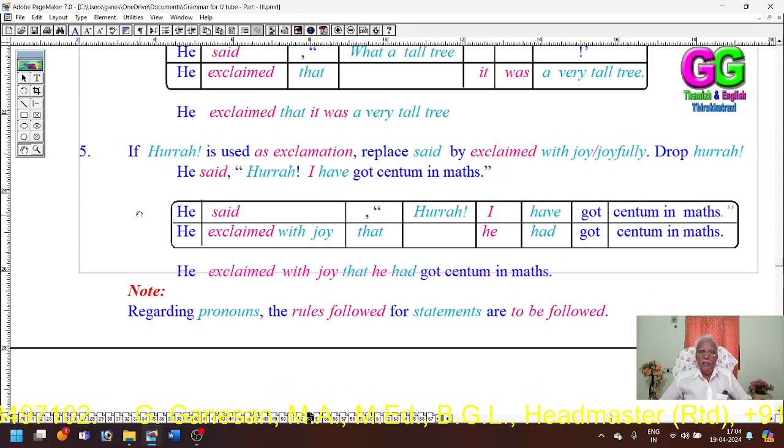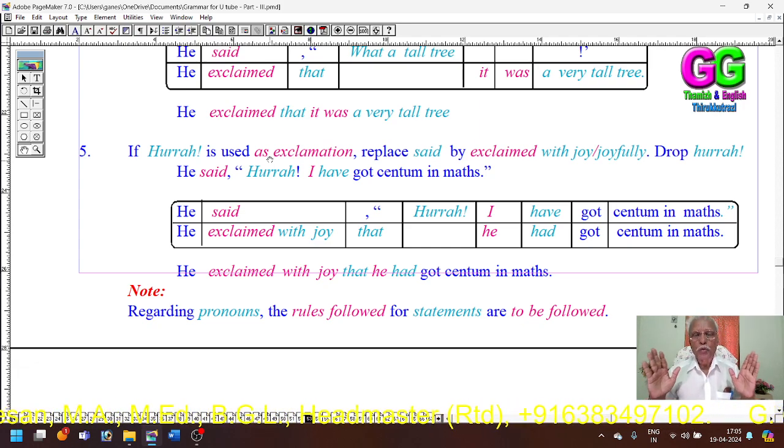So, okay. Then, fifth example. My dear students, if the exclamatory word hurrah is used, hurrah is the word expressing joy. Hurrah is used to express joy, to express happiness. So, if hurrah is used, what's the rule here?